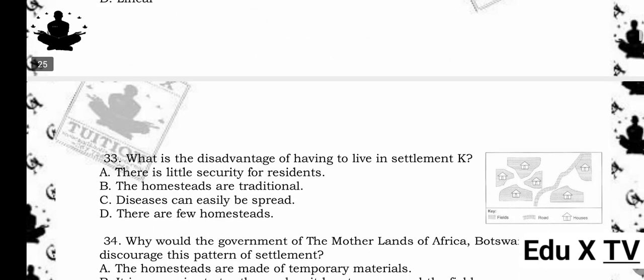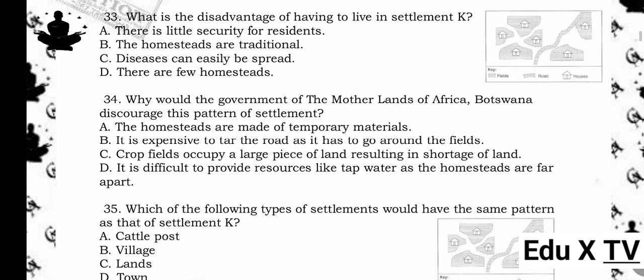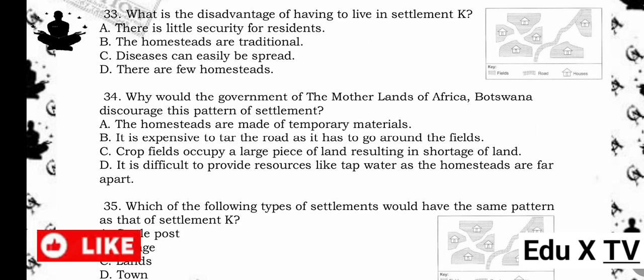33. What is the disadvantage of having to live in settlement K? A. There is little security for residents. B. The homesteads are traditional. C. Diseases can easily be spread. D. There are few homesteads. The answer is A. There is little security for residents. Reason being, in dispersed settlements, people live far apart, making security and emergency response more difficult.